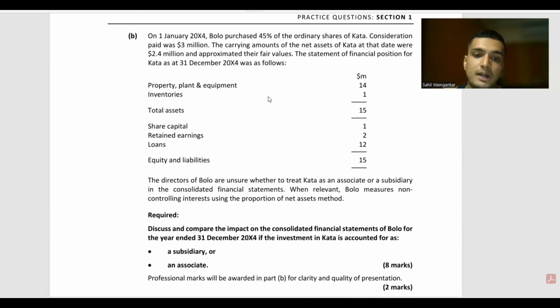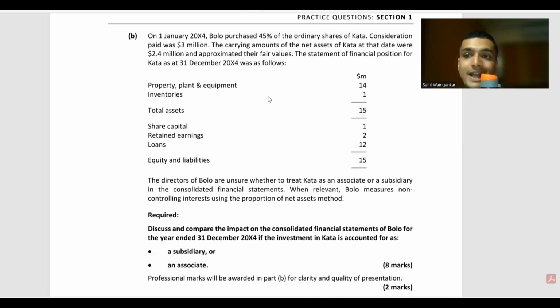Now it can be treated as an associate, so as I said earlier, the accounting will be according to IAS 28. If Kata is treated as an associate, then no addition to the statement of financial position takes place. That is, on a line by line basis, addition will not take place of any of the assets of Kata.